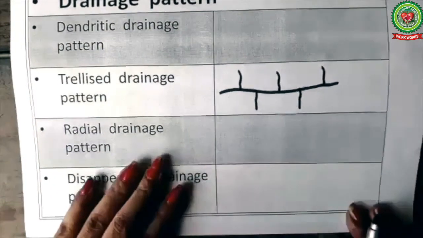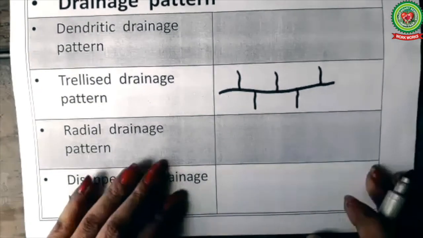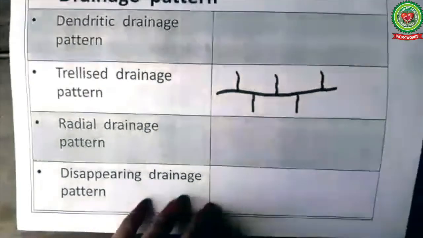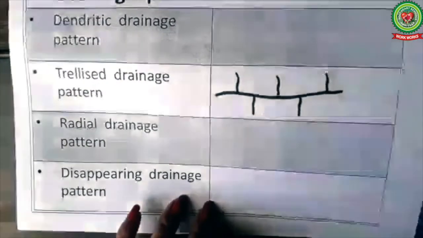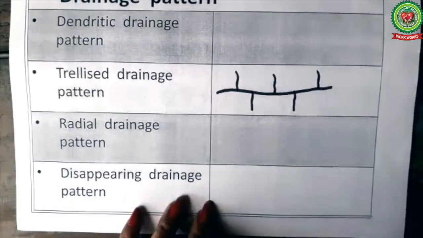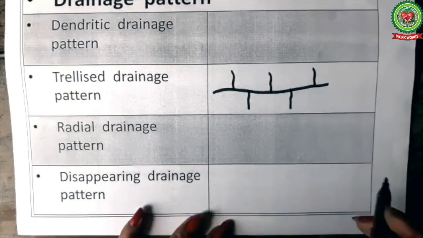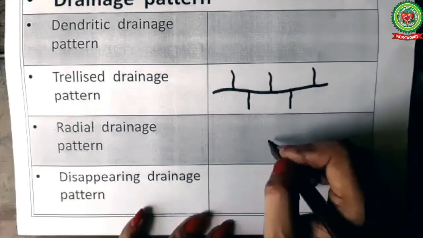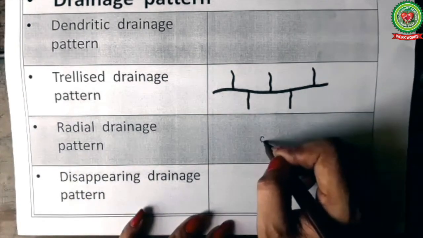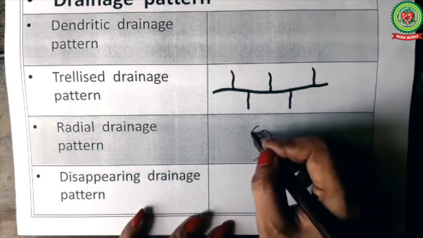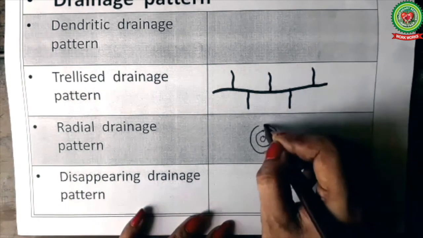Next we have the radial drainage pattern. In a radial drainage pattern, the rivers flow outward from a mountain. It means that we have to show a mountain. For a mountain, we will draw contours first. The contours are drawn in brown color. So here we are drawing the contours depicting a mountain like this.